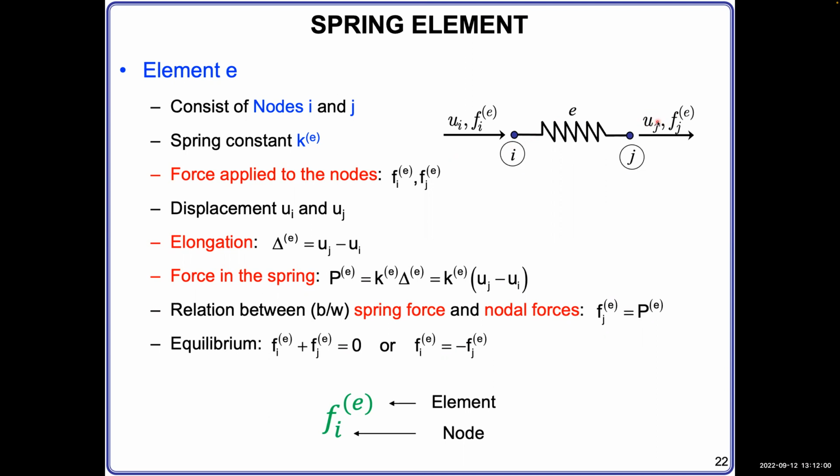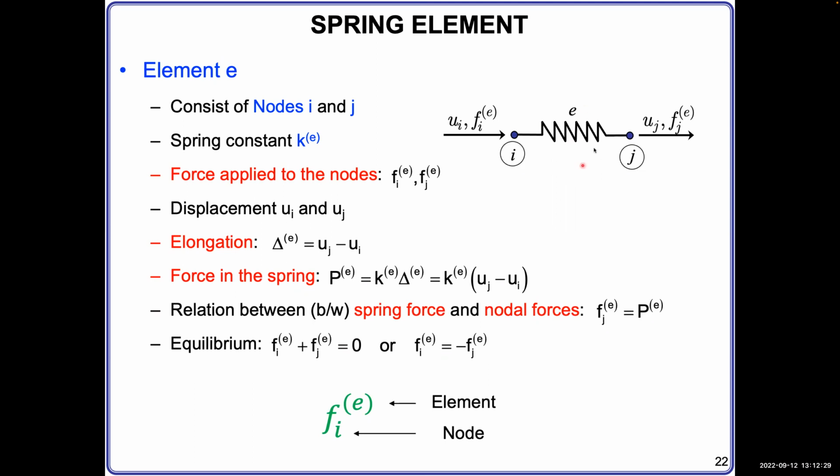Displacement Uj minus displacement Ui is the movement of this point minus movement of this point. If they have a difference, that is the net deformation of the entity between them. If they have no difference, that means the entity in between them is not deformed. The whole thing is performing rigid body movement, rigid translocation.